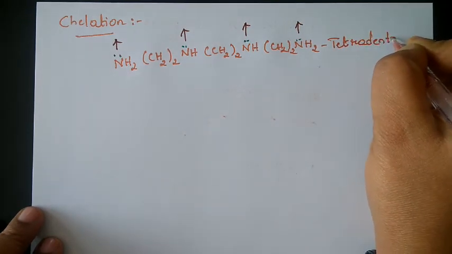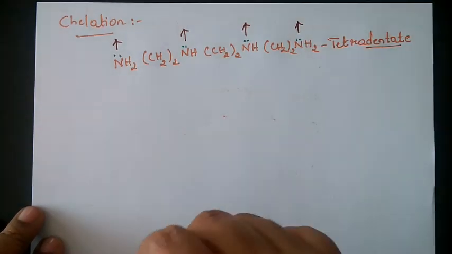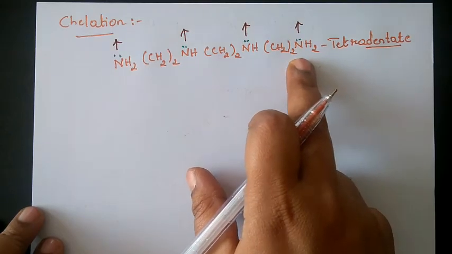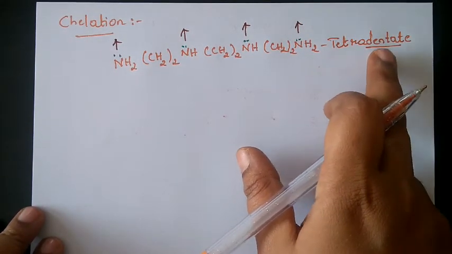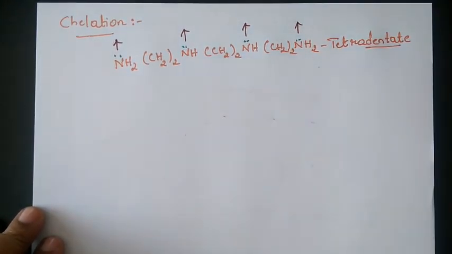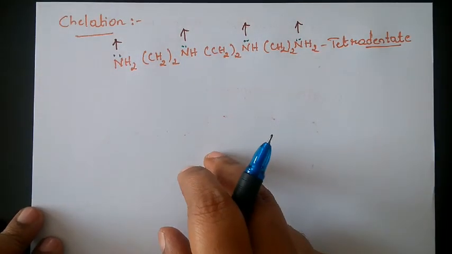It is a tetradentate ligand. Dentate or denticity is nothing but the number of ligating atoms. Tetra is 4, so 4 ligating atoms, 4 donor atoms are present in the ligand, and that is what is called denticity. So that also we have discussed.